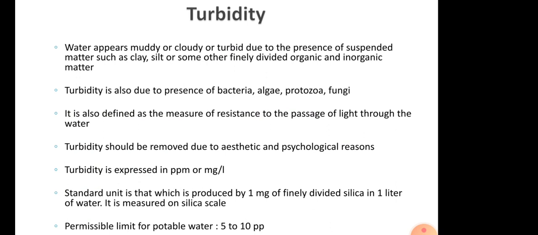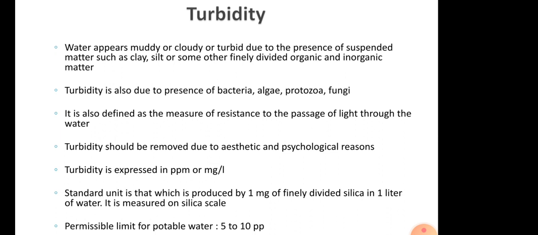You can't see through. In such cases, we say that water is turbid. Or even the presence of silt or any other finely divided organic or inorganic matter makes water turbid. Turbidity can occur not only due to clay or silt, but also due to the presence of bacteria, algae, or fungi, etc.